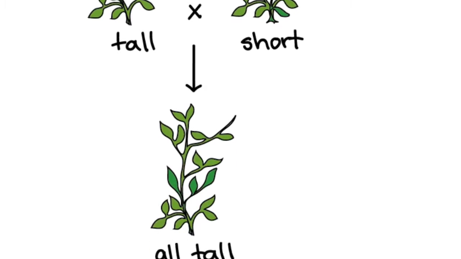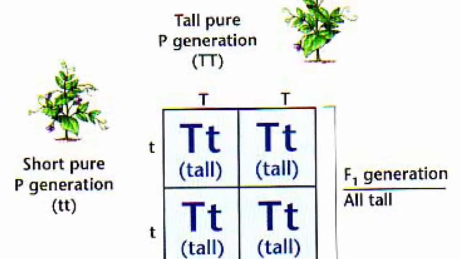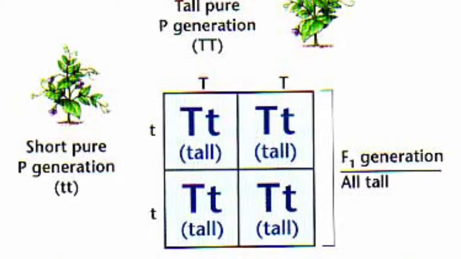genetic crosses. Organisms that have two identical alleles for a particular gene are said to be homozygous. On the other hand, organisms that have two different alleles for the same gene are heterozygous. As we can see in the diagram, all the tall pea plants have the same phenotype, or physical trait, however they don't have the same genotype. We can see that there are three different genotypes.